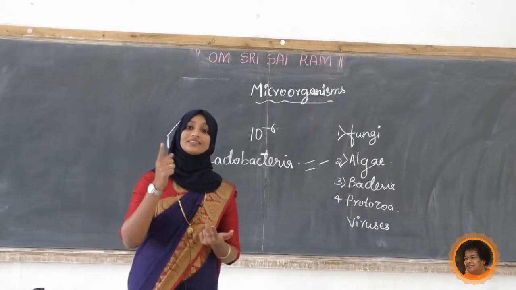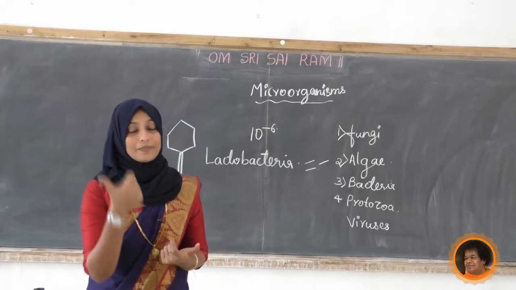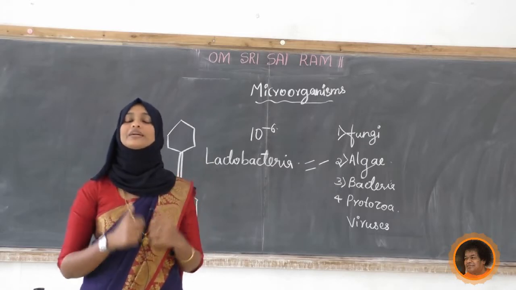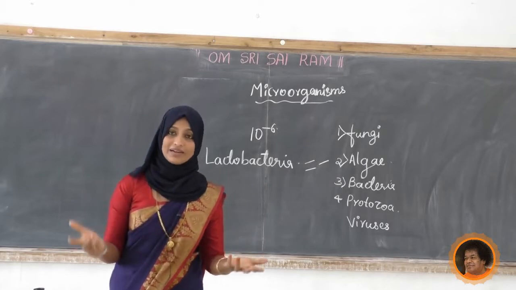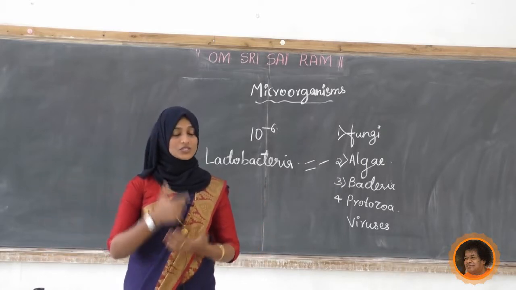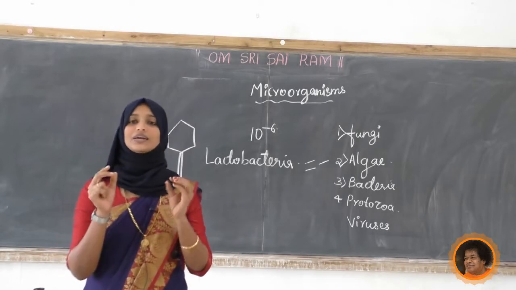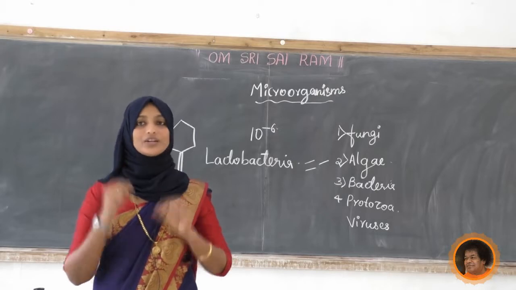One more thing, alcoholic beverages like wine, the fermentation process is because of microorganisms, which also help us. Other things like medicine and vaccines we will study later. Many microorganisms are friends to us.